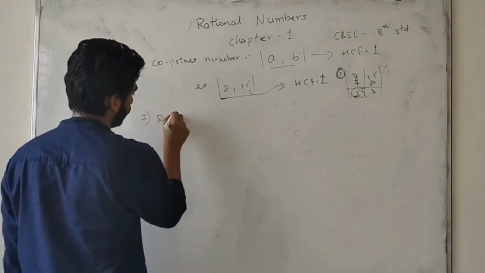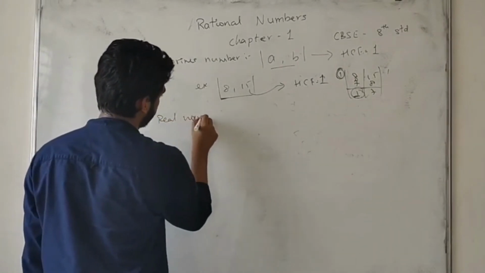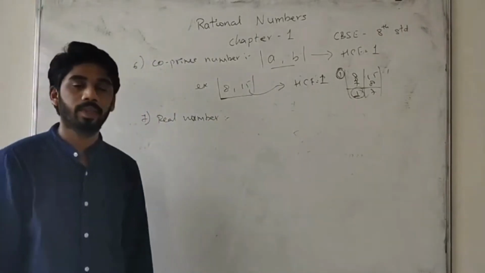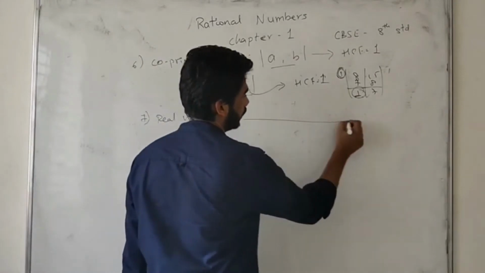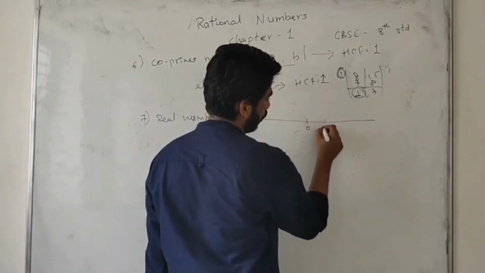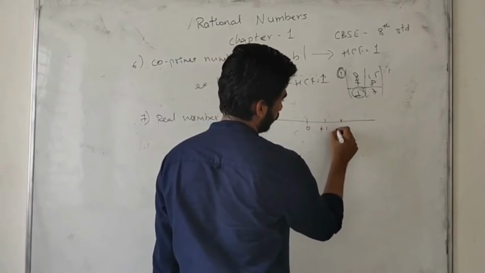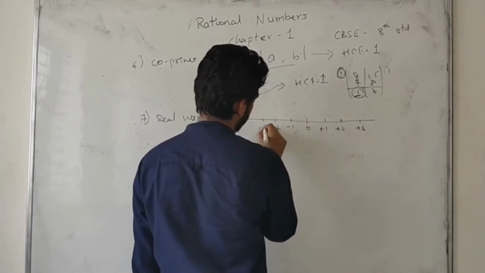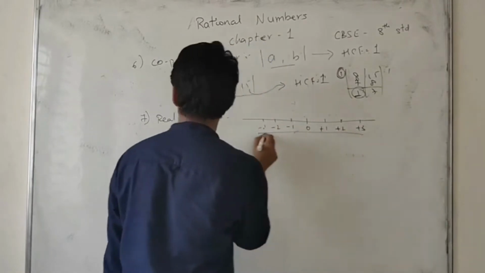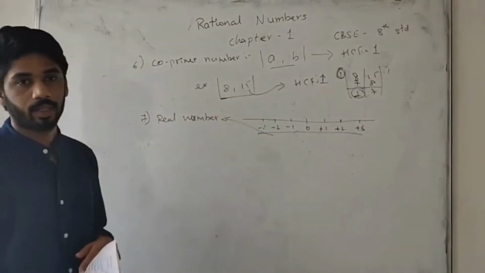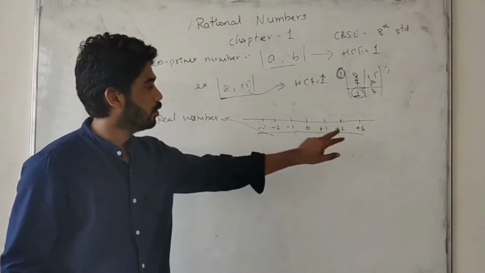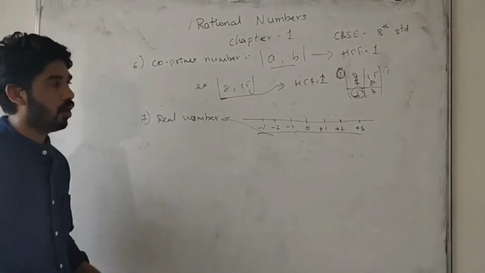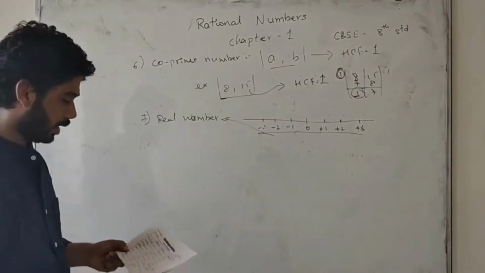Seventh one, real numbers. Real numbers are the numbers with the integers, on the line graph. It will be 0, -1, +1, +2, +3, and this one -1, -2, -3. This all comes in the real numbers. ये रियल नंबर हो तो लीनियर लाइन रहता है, उसमें से सभी आएगा 0, 1, 2, 3, 4, -1, -2, -3. All this will come in the real numbers.